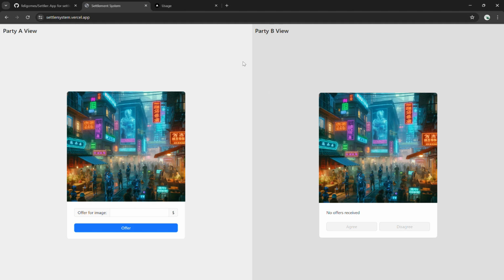Today I will be showcasing an app I built for a technical challenge I received from a company. The idea of the application is to allow two parties to reach an agreement on a price. The application is built using Next.js, TypeScript, is using Redux for state management, is using Jest for testing, and is using Ant Design for the components.